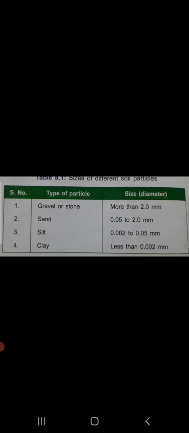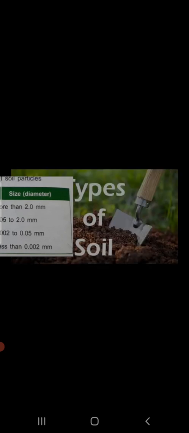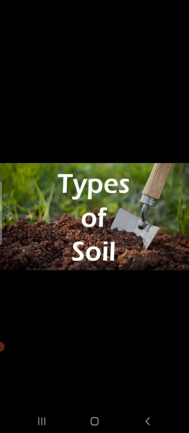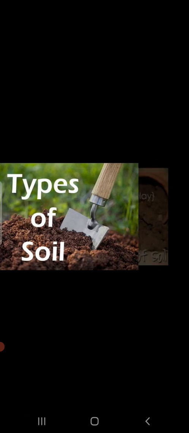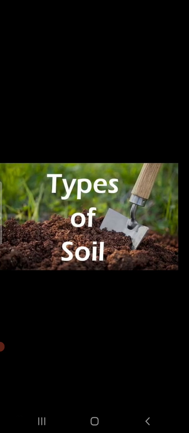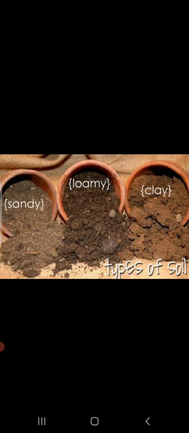So this was about the composition of the soil. The composition of the soil actually decides the type of soil. There are 3 types of soils, children. That is sandy soil, clay soil, and loamy soil.